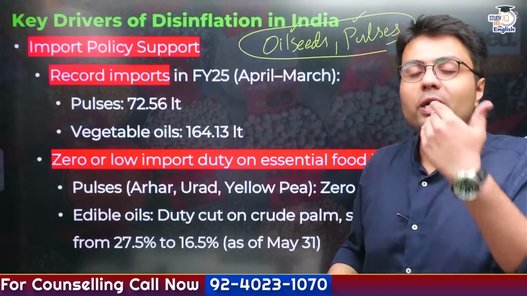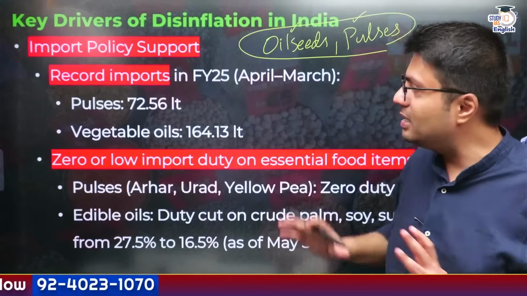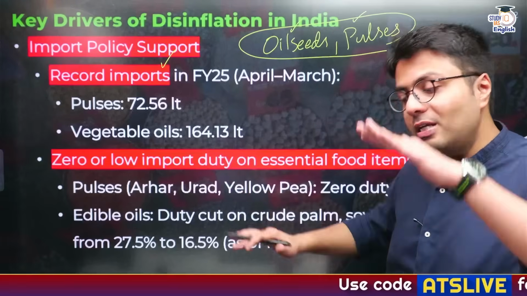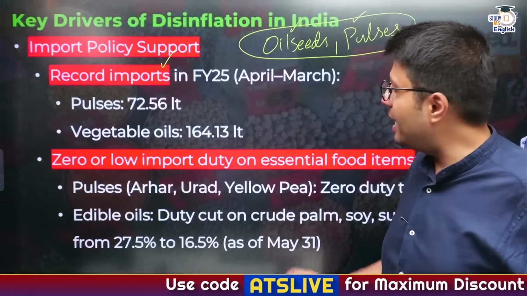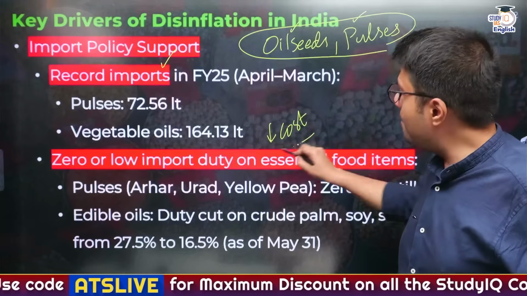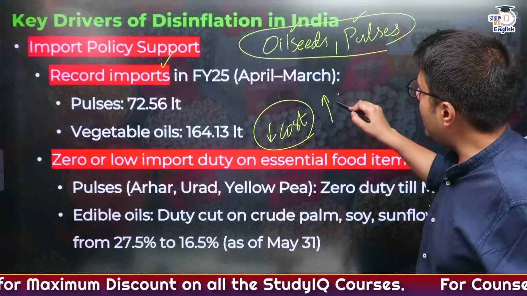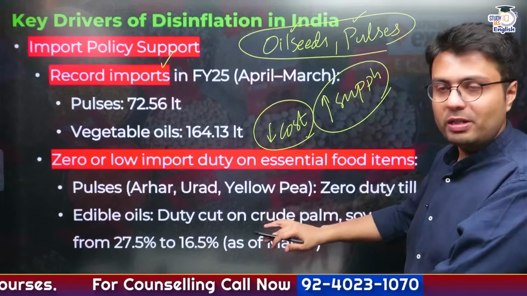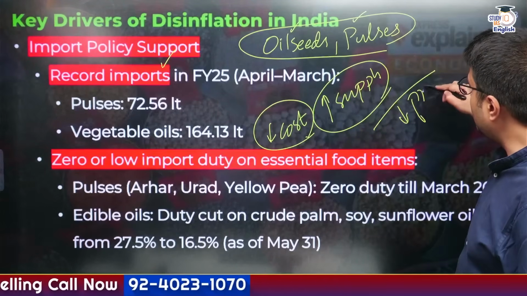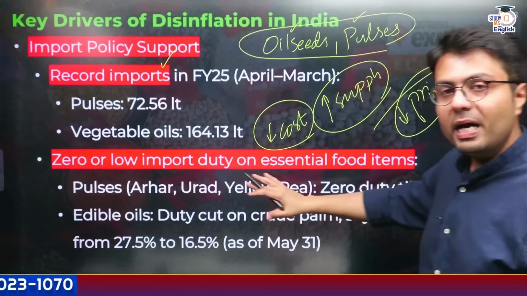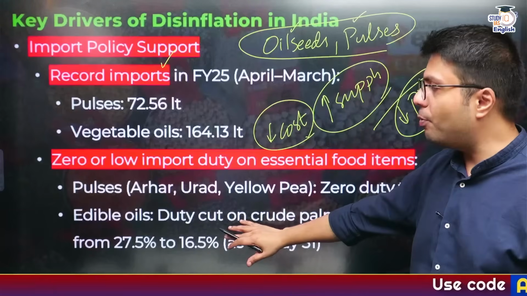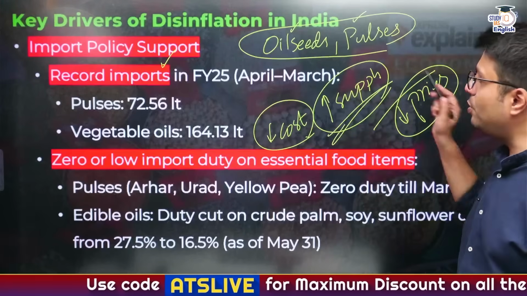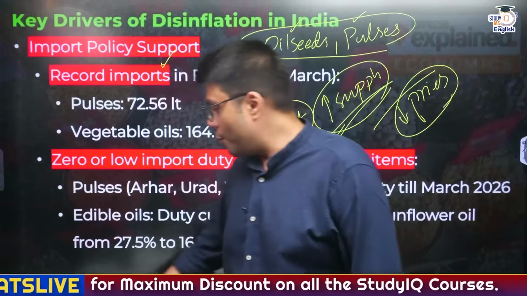Now, to keep a steady supply of these commodities, the government has made record imports of pulses and vegetable oil this year. Similarly, the government has also reduced the import duties on these items so that the cost of the import also reduces. And when supply of these commodities increases and the cost of bringing them to Indian ports has reduced, this has effectively cooled down the price pressures in India, right? So because of zero to very low import duties on pulses and edible oil respectively, and a record amount of imports, this has led to steady supply and reduced cost of our food products.